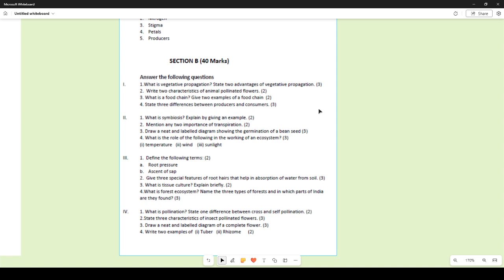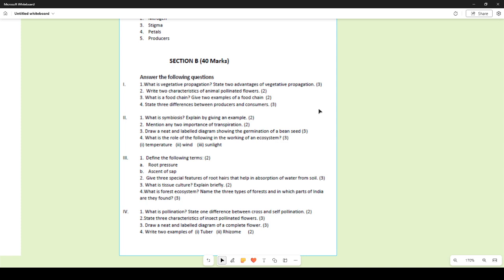One difference between cross-pollination and self-pollination: in self-pollination, the pollen grains from the anther are transferred to the same flower, or to a flower on the same plant. But in cross-pollination, the pollen is transferred from one flower on a plant to another flower on another plant, but they have to be of the same kind or the same species.